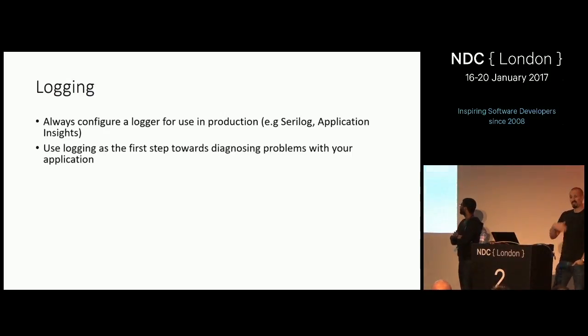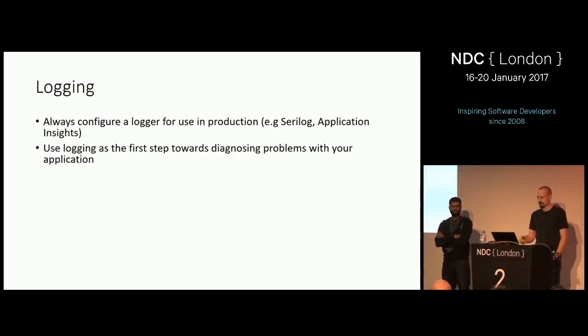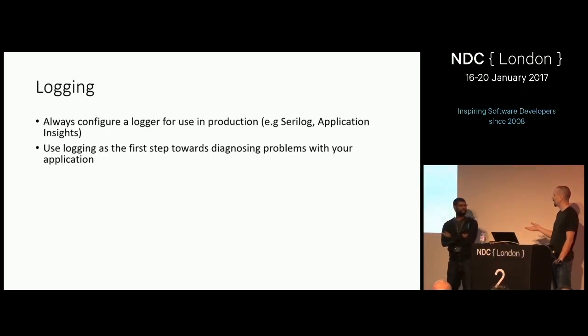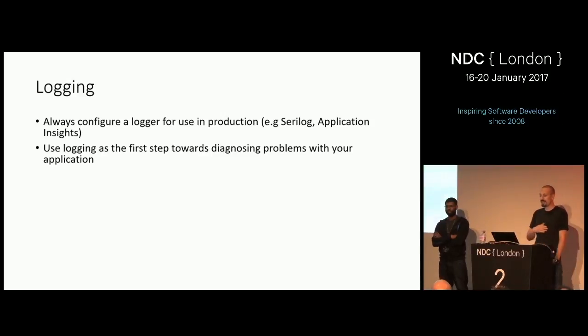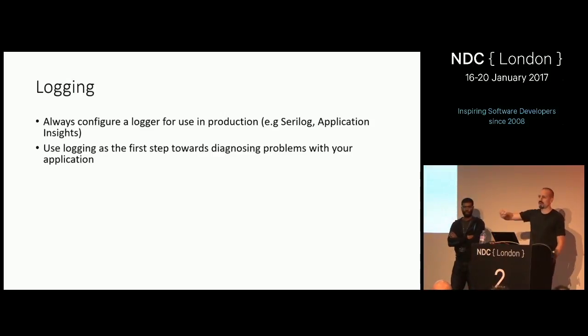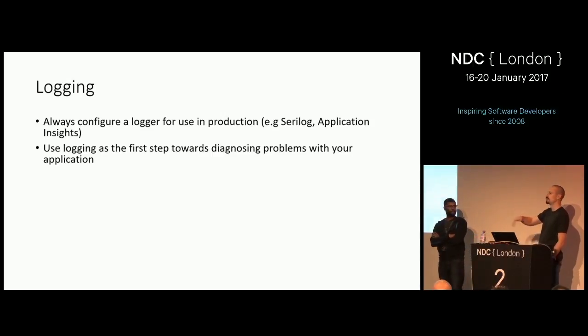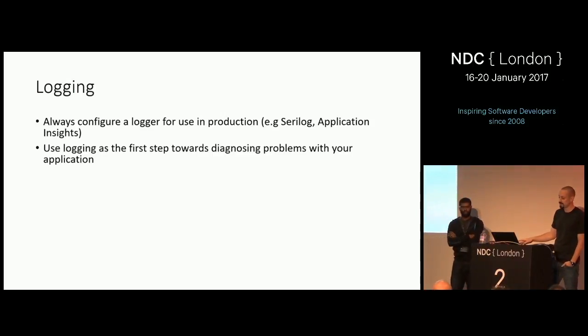It's a great first step to use logging to help diagnose problems. In the past, for example, if you were trying to diagnose route issues, you might use the great route debugger utility. I think Phil Haack wrote it a long time ago. But now, because we log so much by default, and it's very easy to see this stuff, it's a really great first step to dial up the logging verbosity from information to debug or even trace if you just want to see everything that gets spat out by our stuff.